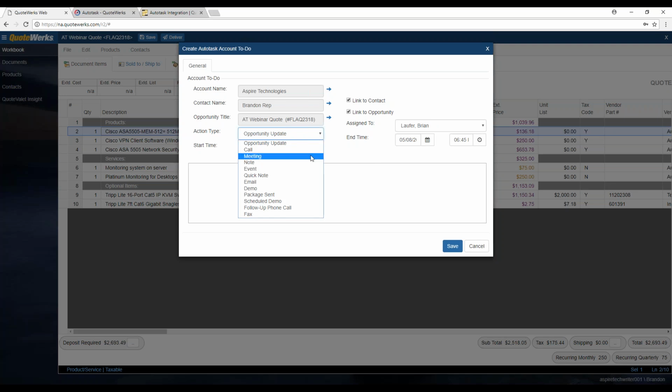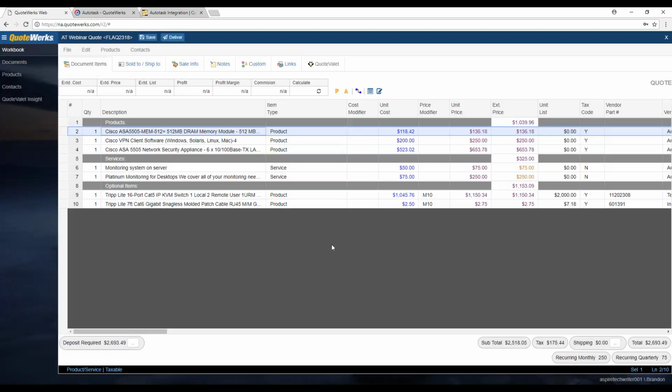And then for the account to-do or account note, this will pop up and you'll have the option to choose what type of action type it is. So if you want it to be a note, you can put the note on the opportunity. Make sure it's linked to the contact and the opportunity. If you don't want to link it, you have that option as well. And then you can put in any notes or comments about it here. You can also change who it's assigned to as well. We'll go ahead and hit save.